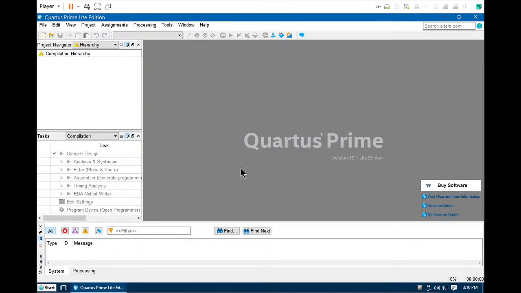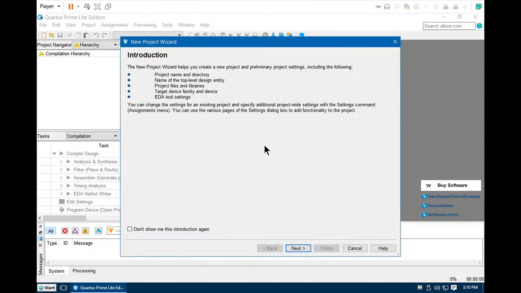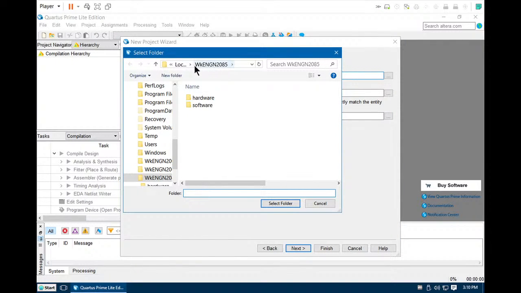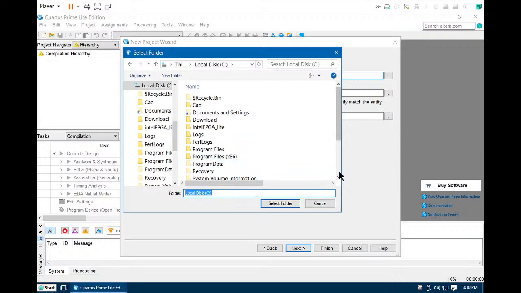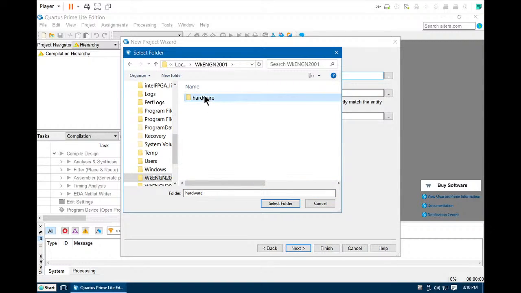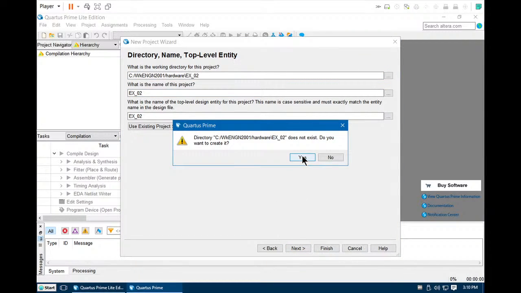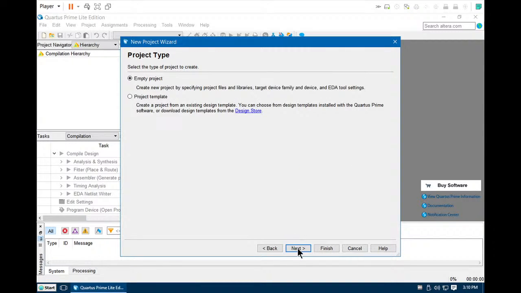So let's create a project to demonstrate this process. File, New Project Wizard. Next. Let's save the project in ENGN 2001, hardware, example 2. Next, we need to create this project folder. Yes. Next.